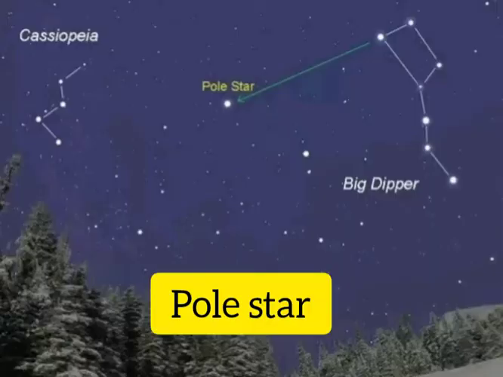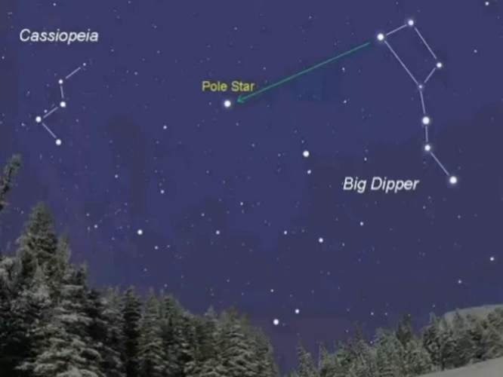Children, do you know that in ancient times people used to determine direction during the night with the help of the stars? At that time they were not using watches or clocks. They determined direction with the stars. The north star indicates the north direction. It is also called the pole star. It always remains in the same position in the sky, which helps people to know which direction it is. We locate the position of the pole star with the help of the Saptarishi.